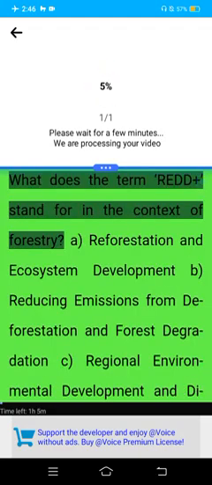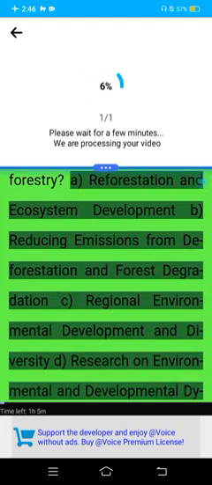UGC NET 2017. What does the term REDD+ stand for in the context of forestry? A. Reforestation and ecosystem development. B. Reducing emissions from deforestation and forest degradation. C. Regional environmental development and diversity. D. Research on environmental and developmental dynamics. Answer: B. Reducing emissions from deforestation and forest degradation.